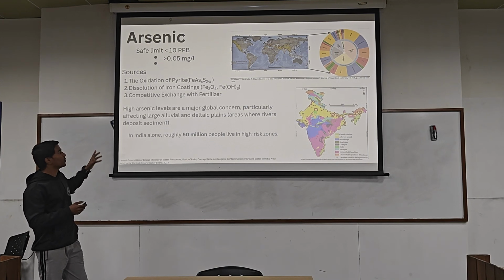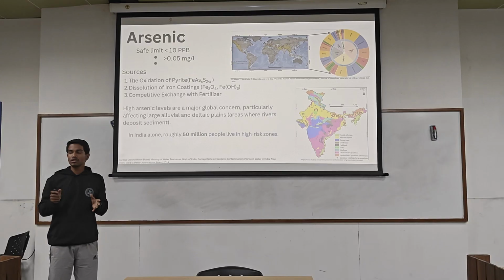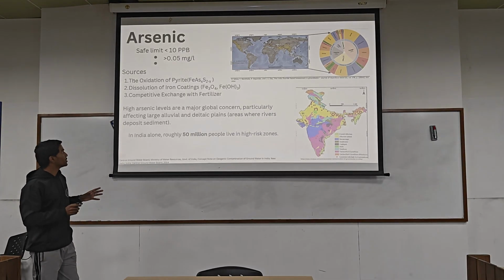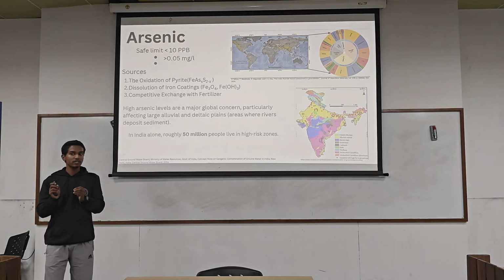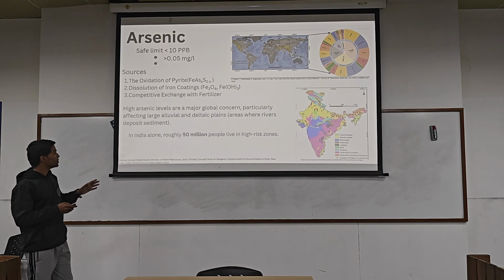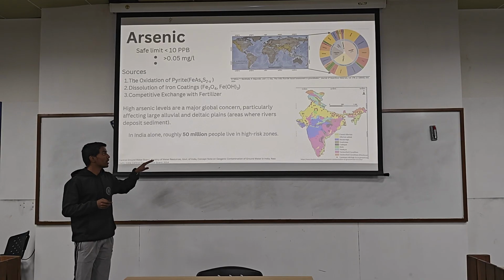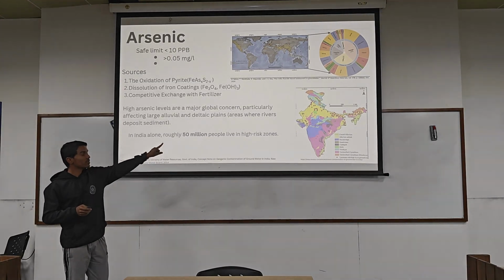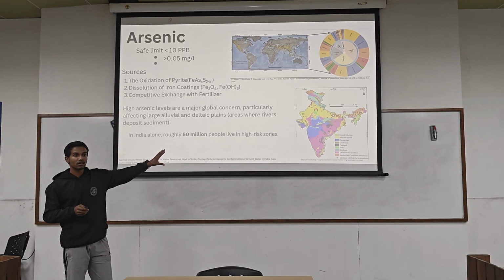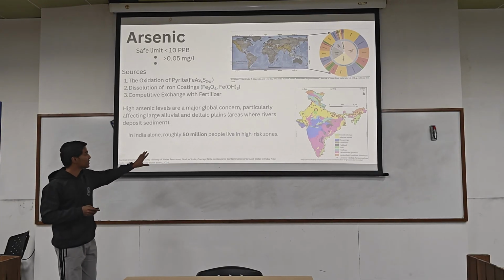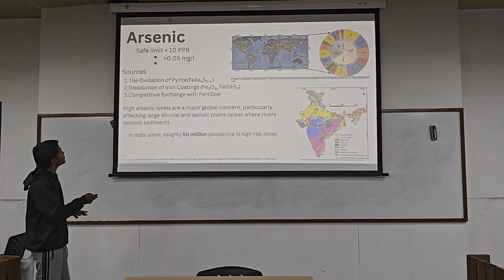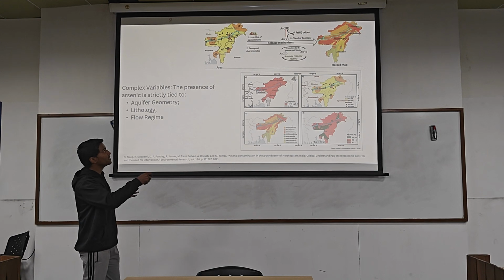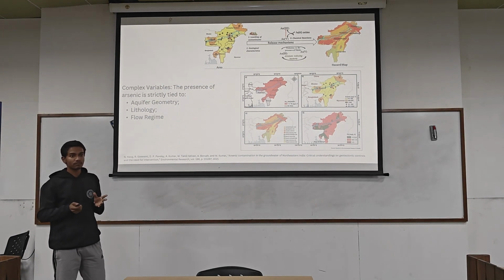Most of the geogenic pollutants are due to weathering or leaching of the rocks, but they are a little bit different from each other. And 50 million people are in the high risk zones. Why? Because these are plains, and the Gangetic plains are highly densely populated, so the number is so big. I have tried to explain that arsenic 3 is highly mobile. Why?